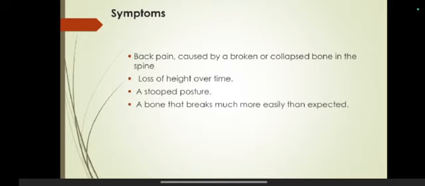What are the symptoms of osteoporosis? The symptoms of osteoporosis are back pain caused by a broken or collapsed bone in the spine, and loss of height over time. What happens? As the common sites for fractures are hip, wrist, and spine, the vertebrae of the vertebral column become collapsed. Because of that, there is a loss of height over time. The loss of height ranges from 1 to 2 inches.